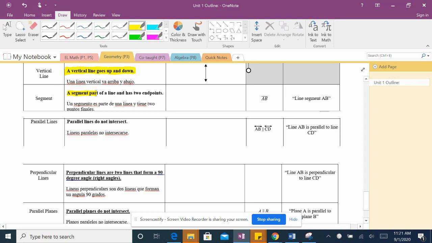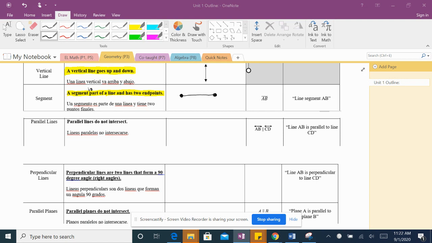A segment is part of a line and has two endpoints. So a segment is kind of like a line, but it does not have arrows. No hay flechitas aquí. We begin with a point, empezamos con un punto, and we end with a point, y termino con un punto.